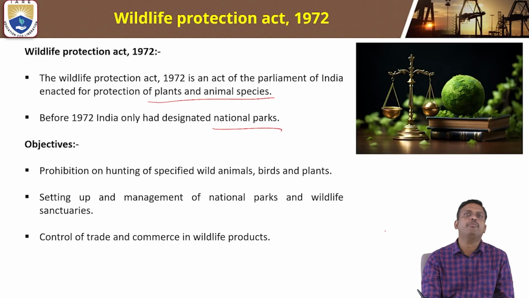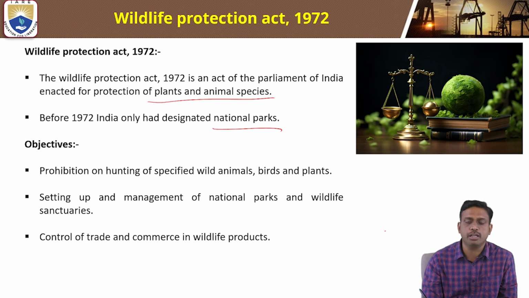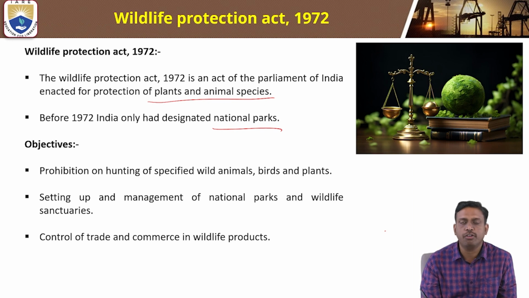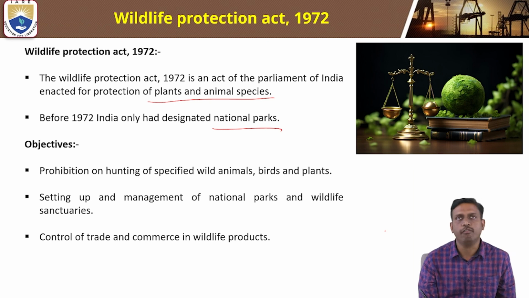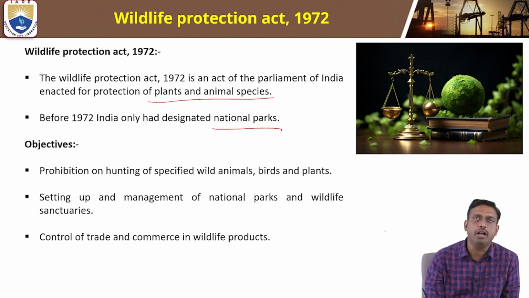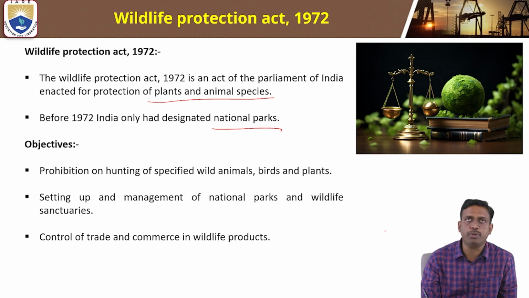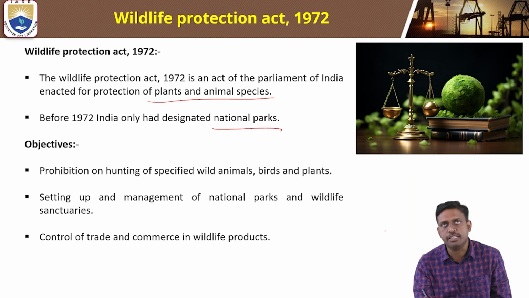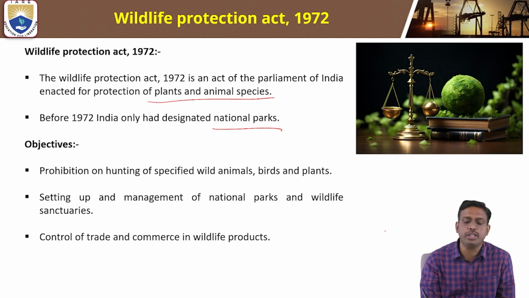This Wildlife Protection Act was enacted by the Parliament of India for the protection of plants and animal species. Before this Wildlife Protection Act of 1972, there was only the designation of national parks, and there were no protection acts.